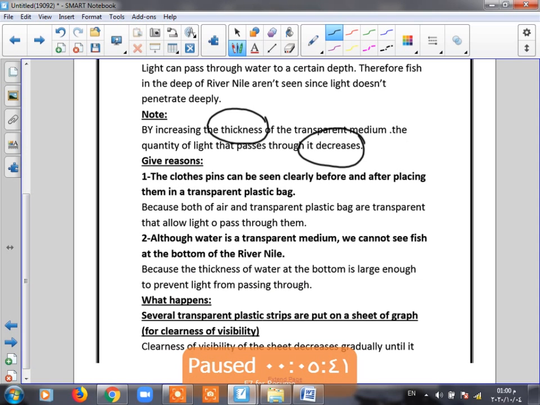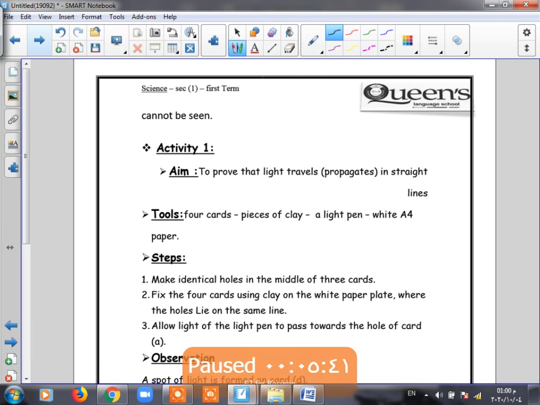When we put anything inside the transparent plastic bag, we can see it clearly because the transparent plastic bag allows most of light to pass. Give reason. We can't see anything behind rock because rock is opaque material, and so on. So the first one, light can be analyzed, analysis of light. The second one, we have different behavior of light through different materials. The third one, light travels in a straight line.